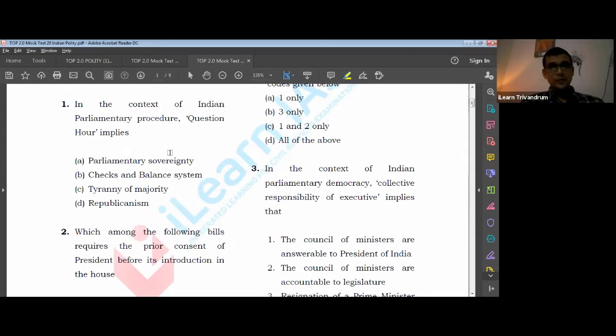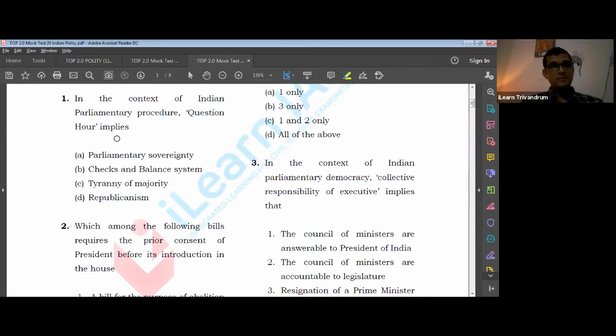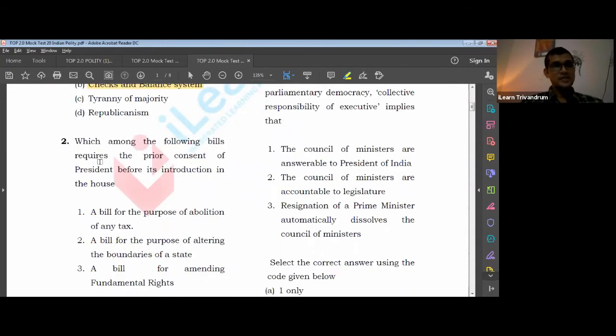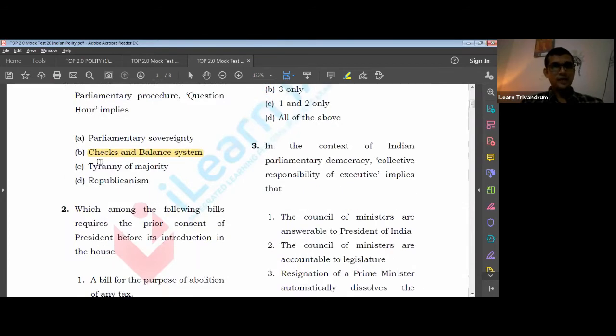So what is the answer here? In the context of the Indian parliament, question hour implies parliamentary sovereignty? No, it is not about parliamentary sovereignty. It is checks and balances, because here they try to put a check on the government's power, because India is a parliamentary democracy where parliament keeps control of the executive. So that is an easy question. Let's move to the second one.